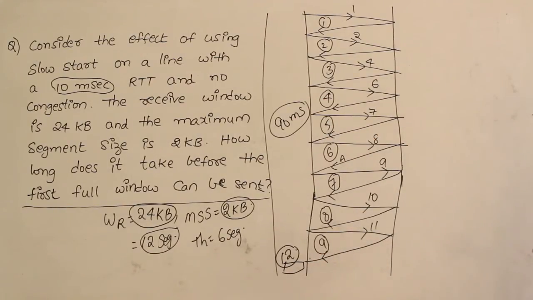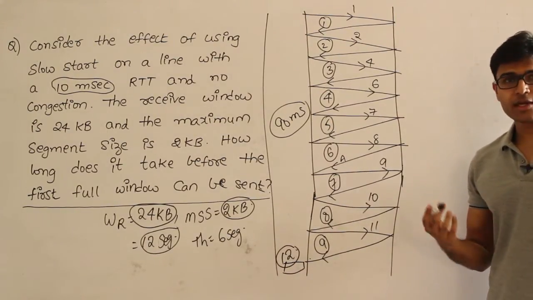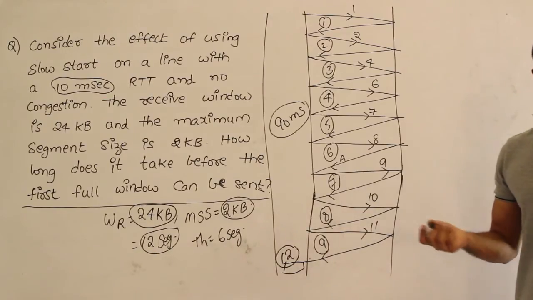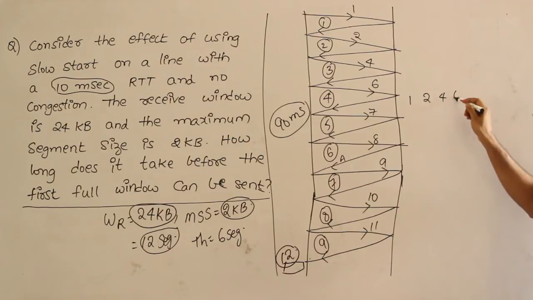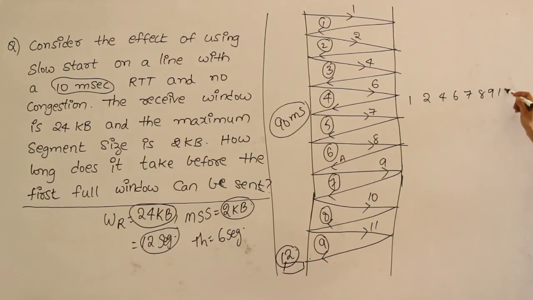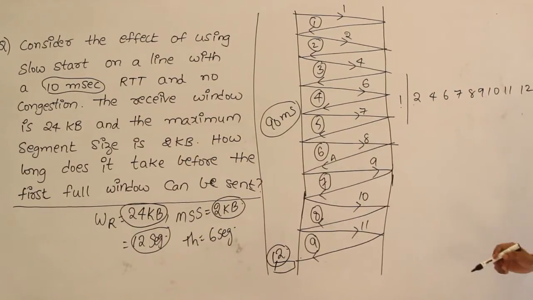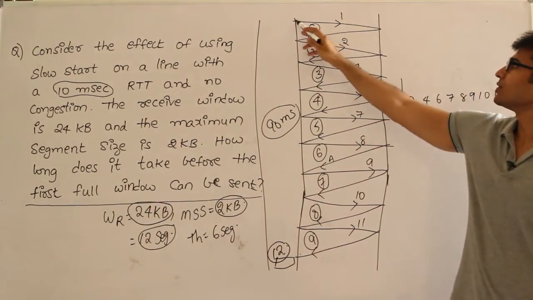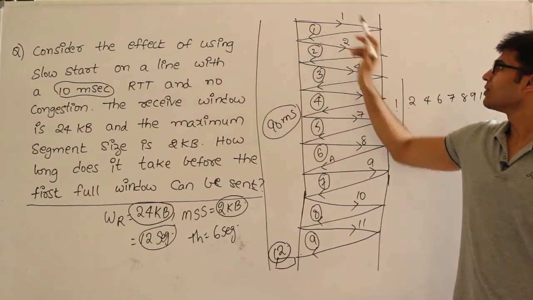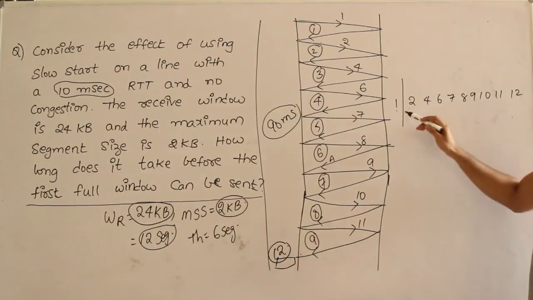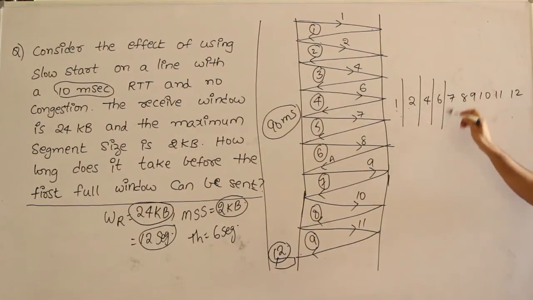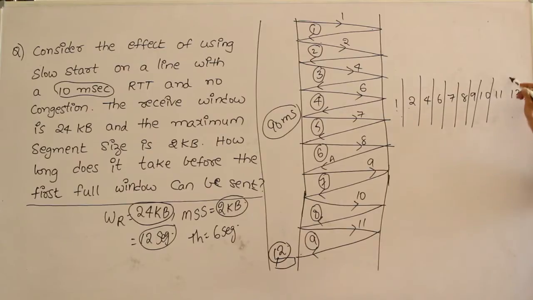Okay, so in the exam, drawing a timeline diagram like this is going to be space consuming as well as time consuming. What you could have done is write like this: 1, 2, 4, 6, 7, 8, 9, 10, 11, 12. So between 1 and 2 there will be one round trip time, isn't it? Between 1 and the beginning of 2 there will be one round trip time. Therefore every line here could be counted as one round trip time. Then 1, 2, 3, 4, 5, 6, 7, 8, 9.